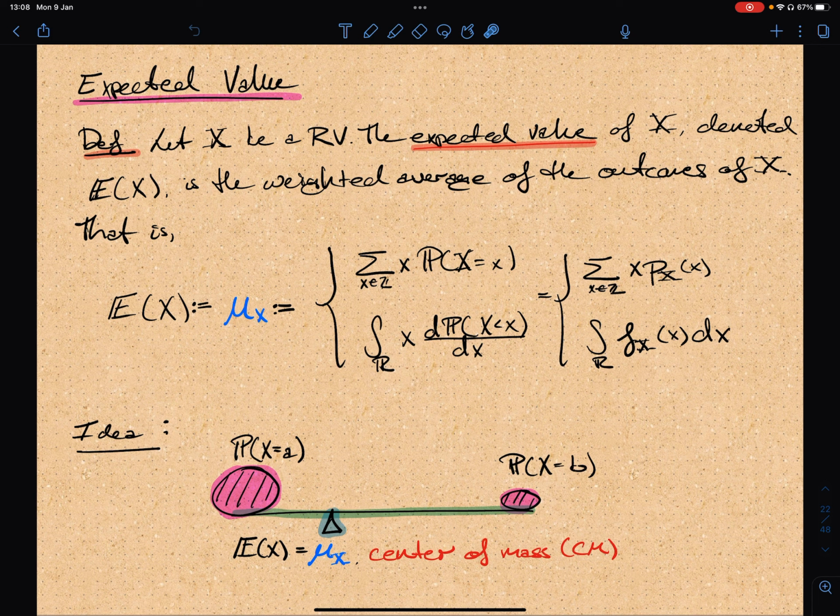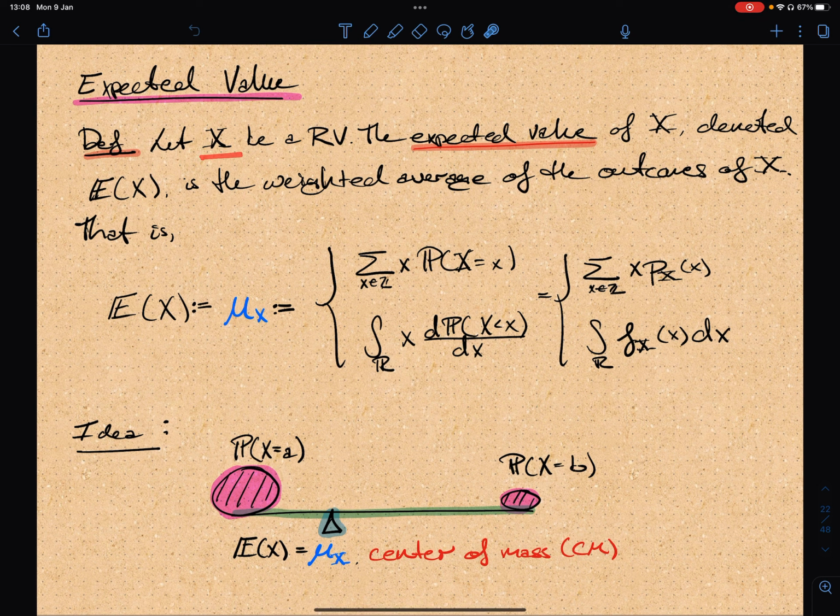Then if you average the outcomes of these measurements repeatedly, the average values that you get are going to tend to this expected value. And this is what people call the law of large numbers, and this is the intuition behind expected value. It's a weighted average of the possible outcomes of a random variable x. And here we have the formal definition.